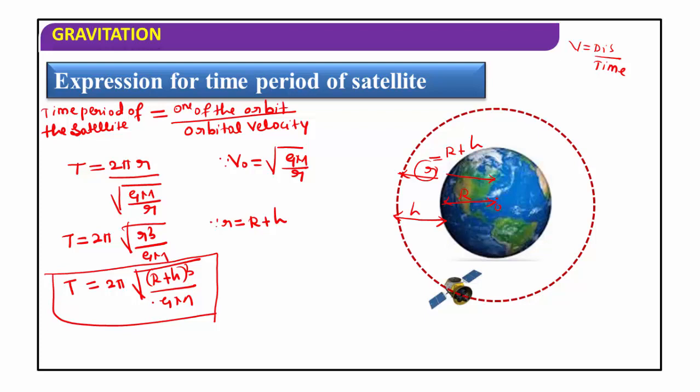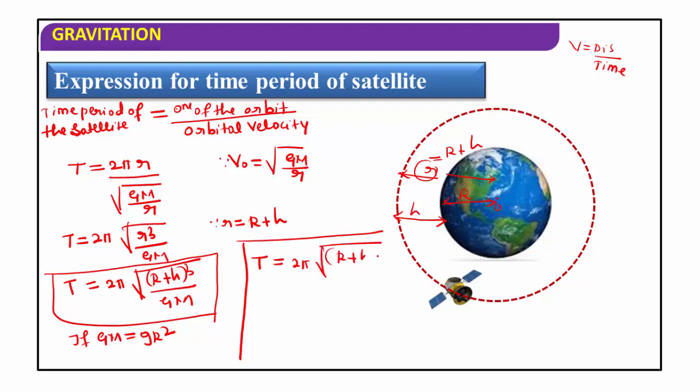Suppose the acceleration due to gravity on the surface of the earth is g. Then GM is equal to gR square, so T is equal to 2π root of (R plus h) whole cube divided by gR square.